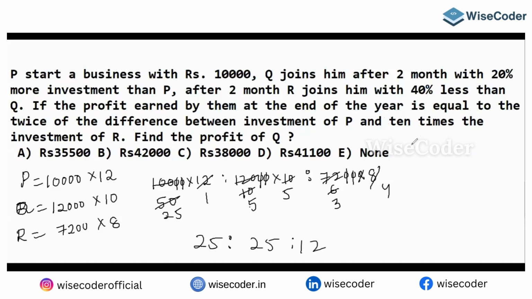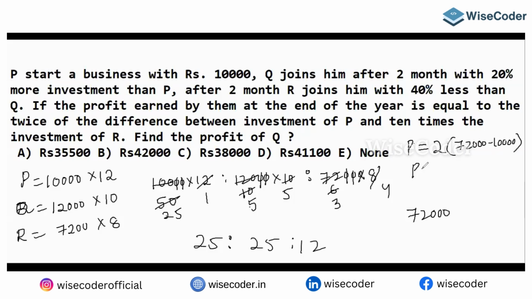Guys, look here. The profit is equal to twice the difference between 10 times the investment of R and the investment of P. The investment of R is 7,200. 10 times, can I say 72,000? Yes or no? And the investment of P is 10,000. So the difference is 72,000 minus 10,000.